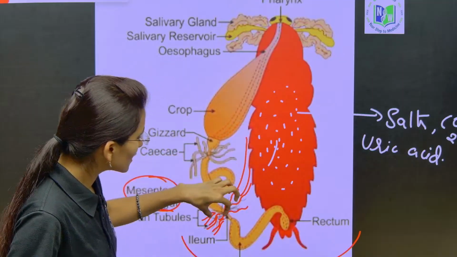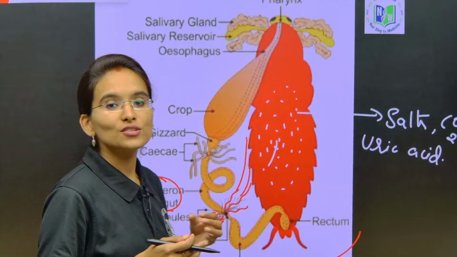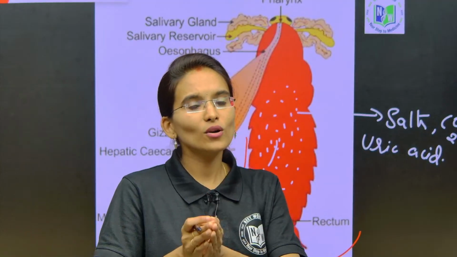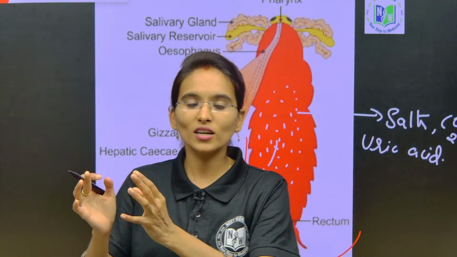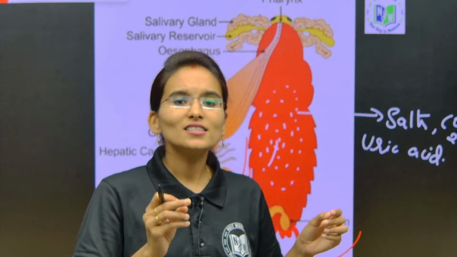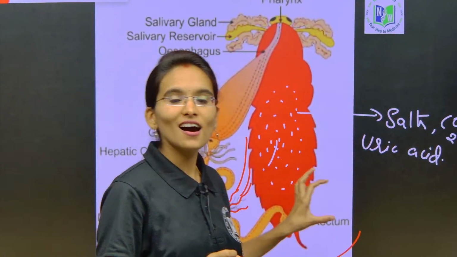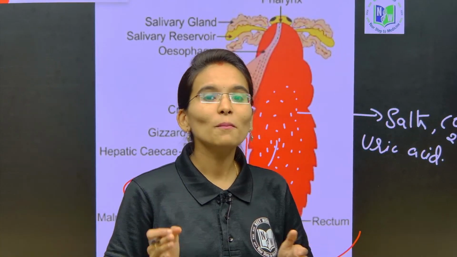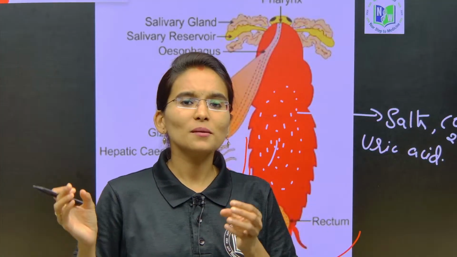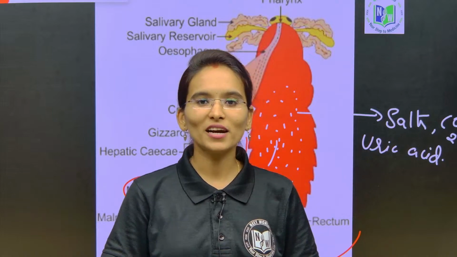After collecting it from the hemolymph, it passes the nitrogenous waste to the ileum, colon, rectum and anus. But we cannot say that only the Malpighian tubules are involved in excretion; there are many different structures which play a major role in excretion, my dear students.